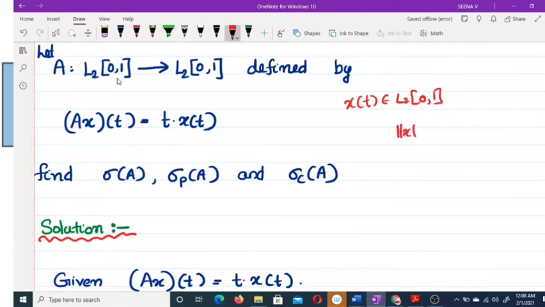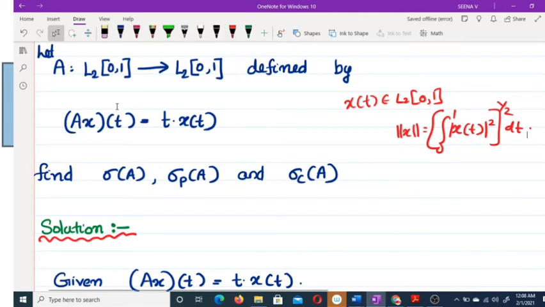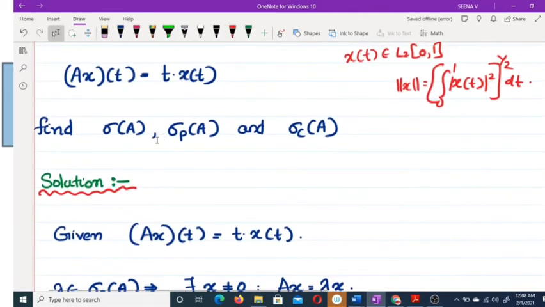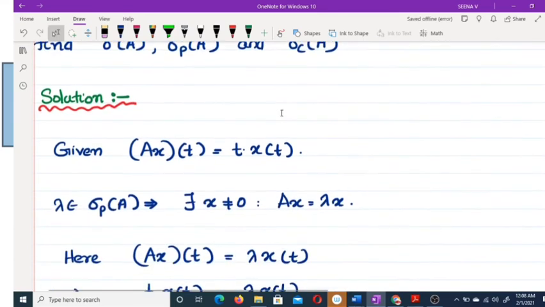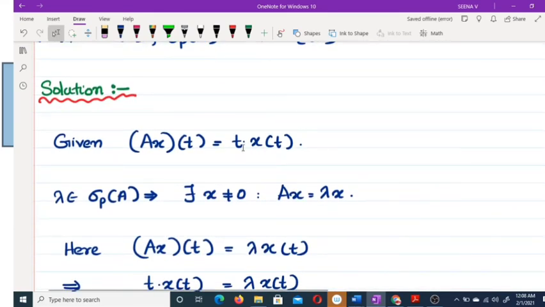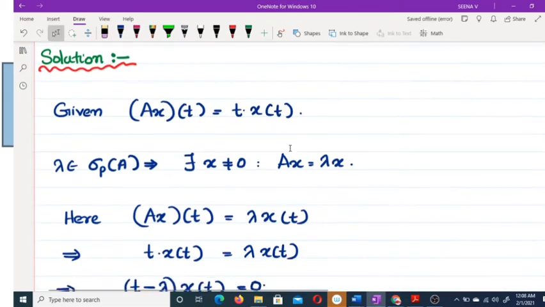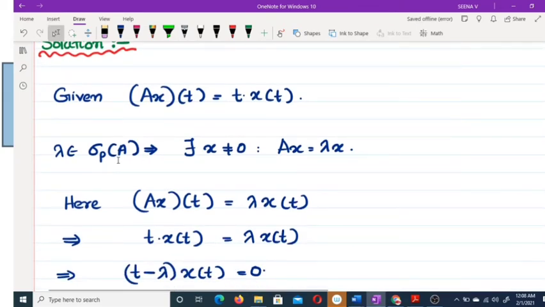The norm of x is equal to the integral from 0 to 1 of modulus of x of t whole squared, all raised to 1 by 2, dt. So this is actually a square integrable function. Now we have to find sigma of A, sigma P of A and sigma C of A. So A x of t is defined as t into x of t. Let lambda belong to sigma P of A. Lambda belongs to sigma P of A means lambda is in the point spectrum. That means lambda is an eigenvalue. That means there exists x not equal to 0 such that A x equal to lambda x.